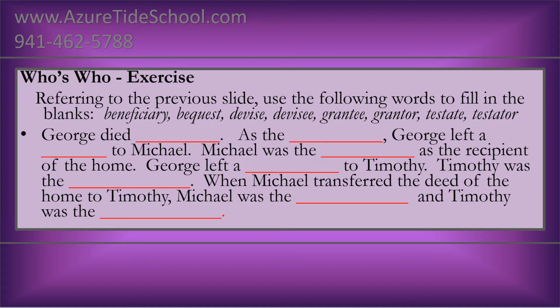Michael was the blank as the recipient of the home. George left a blank to Timothy. Timothy was the blank. When Michael transferred the deed of the home to Timothy, Michael was the blank and Timothy was the blank. Please work out the solution.